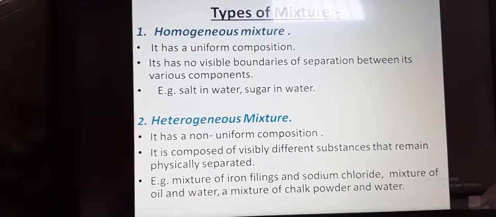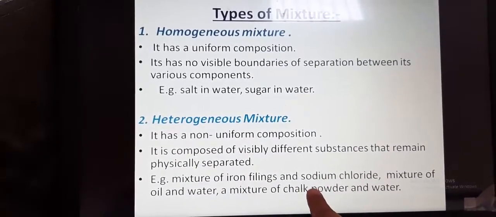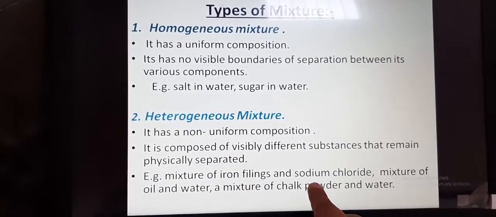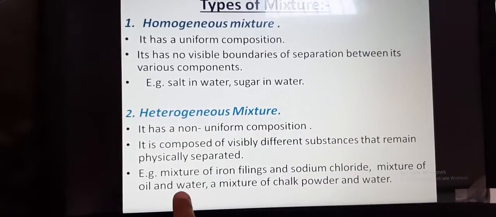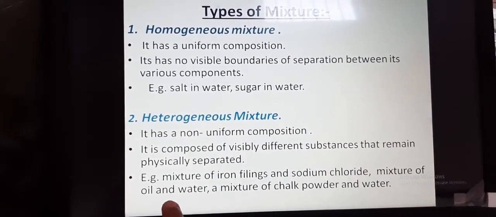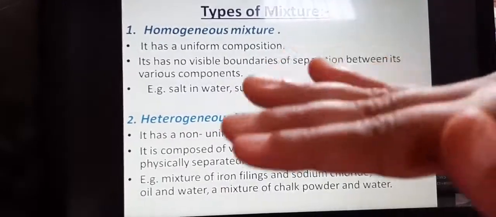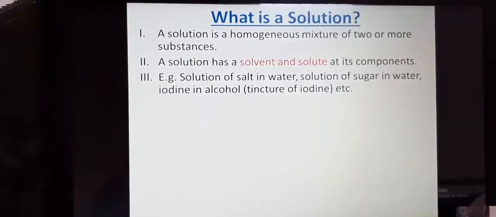You can also take the example of a mixture of iron filings and sodium chloride. They also form a heterogeneous mixture. Yes, the most important example you can take is a mixture of oil and water. You must have tried it at your home. When you mix oil in water, what will happen? They form separate layers. So that is also a heterogeneous mixture.